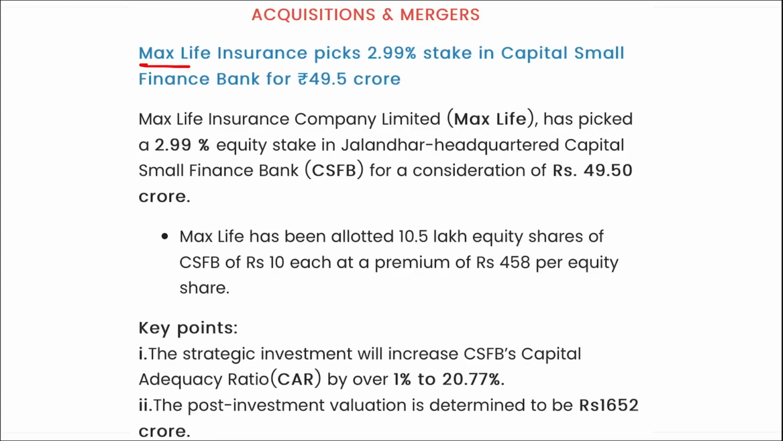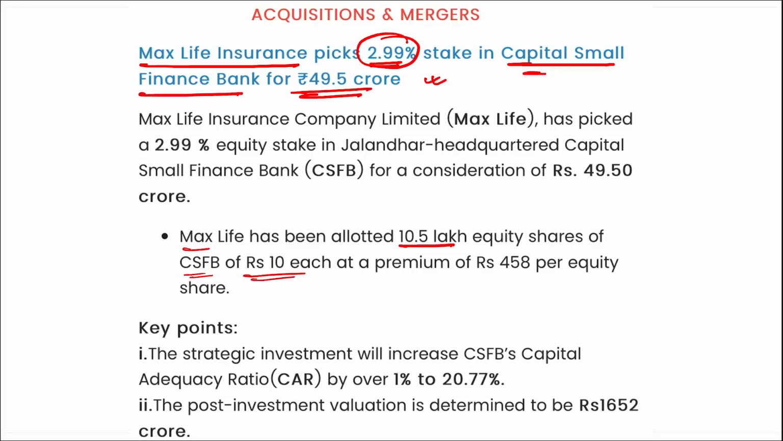Next is Max Life Insurance. They have picked 2.99% stake in the Capital Small Finance Bank for 49.5 crore rupees. I repeat, Max Life Insurance have picked 2.99% stake in the Capital Small Finance Bank for 49.5 crore rupees. Right? Also, Max Life has been allocated 10.5 lakh equity shares of CSFB for 10 rupees each at a premium of 458 rupees per equity share.